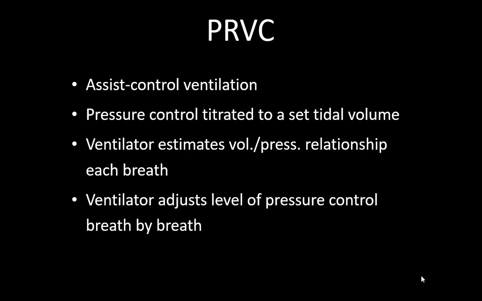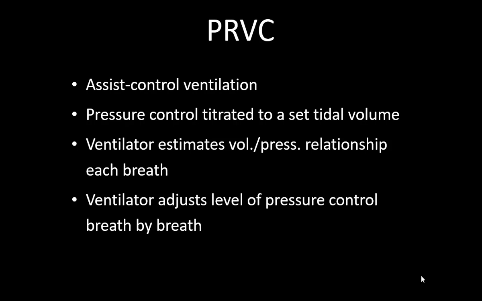So the ventilator gives a test breath to the patient to assess, at the set tidal volume, how much plateau pressure is being generated. If you have set a tidal volume delivery of, say, 300 ml, then the ventilator will give a volume control breath of 300 ml and measure the plateau pressure. For example, plateau pressure comes out to be 10 or 12, or 10 is too little, maybe 20. Then in the next breath, the ventilator will give a pressure support breath of 20 pressure. So it will take a reference of the pressure support level from this plateau pressure. So it is assist control ventilation, pressure control titrated to a set tidal volume.